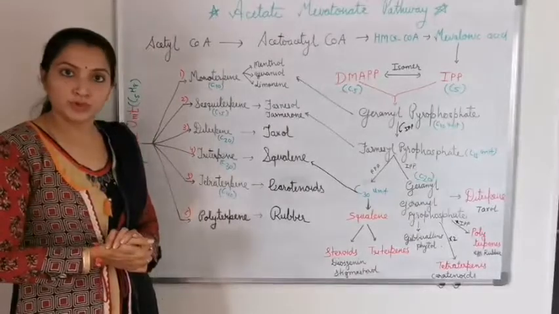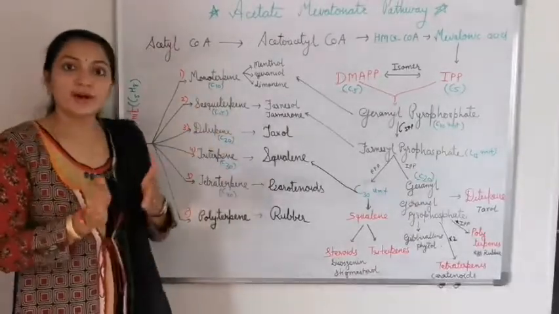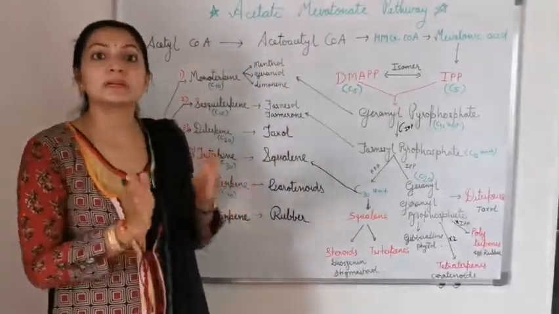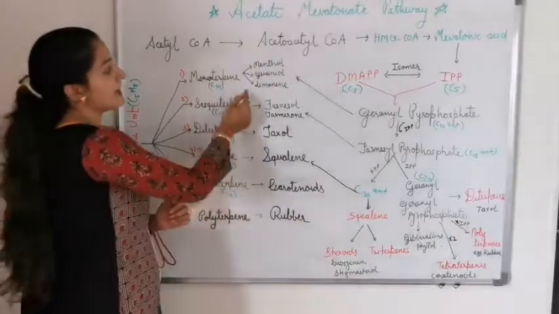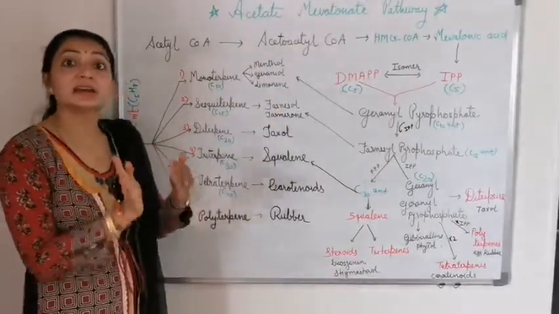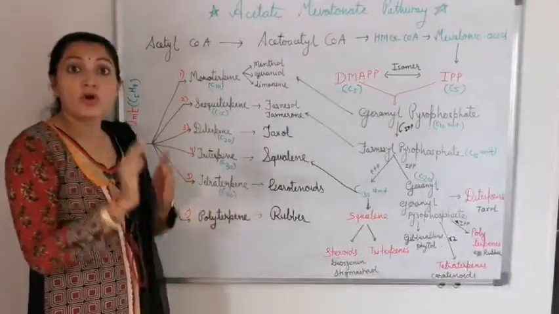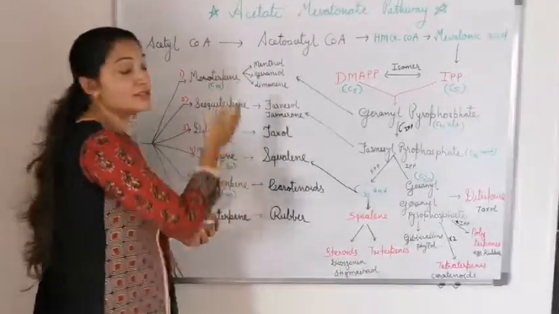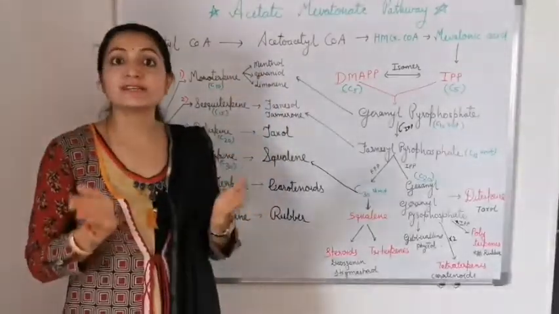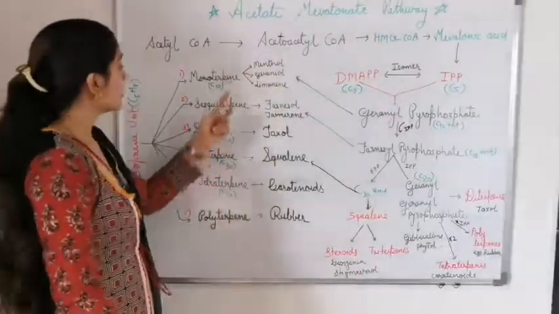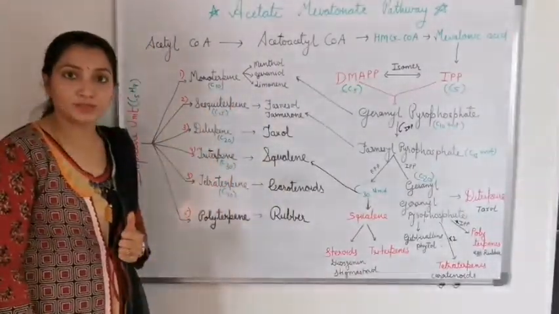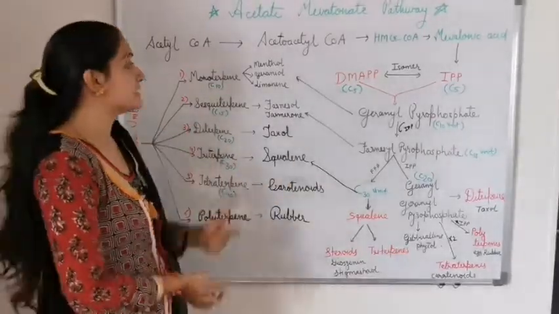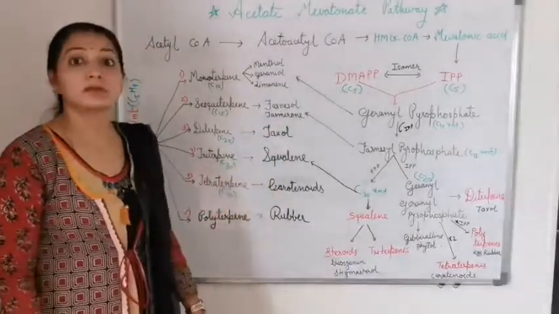The first class is monoterpene, which has C10. One isoprene unit has C5, so C10 means a monoterpene contains two isoprene units. The constituents in the class of monoterpene are menthol, geraniol, limonene. We know menthol is the main constituent of pudina. Now the second class is sesquiterpene. Sesquiterpene, C15, means they contain three isoprene units. The constituents are farnesol, tolmeron.